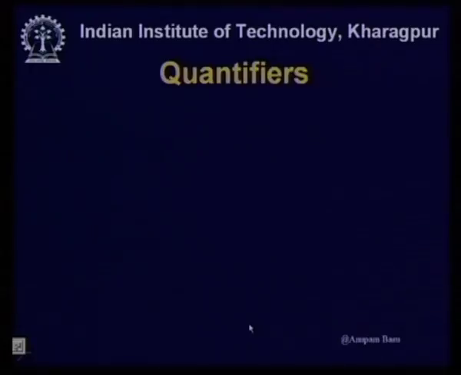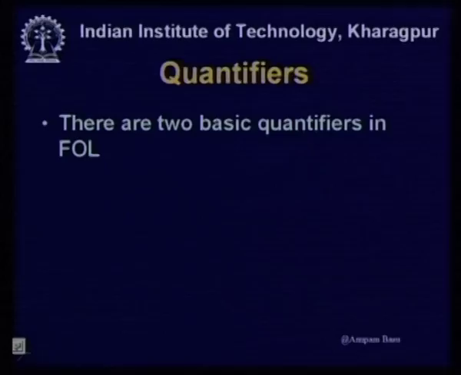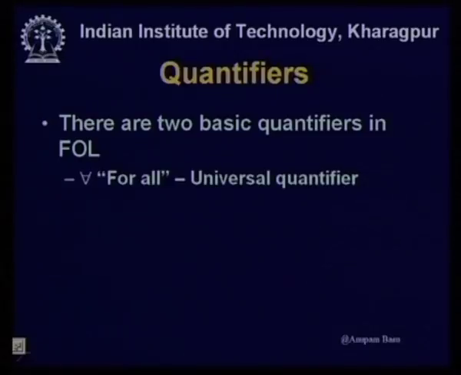Okay. Now, we have said that predicate logic requires variables, I mean it allows you to have variables, and in addition to variables there is another thing that predicate logic has introduced, and that is called quantifiers. Now, there are two basic quantifiers in first order logic or predicate logic. For all, which is denoted as this V with a horizontal line across it.